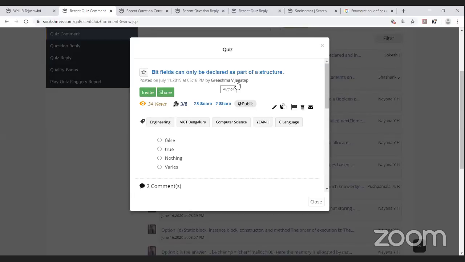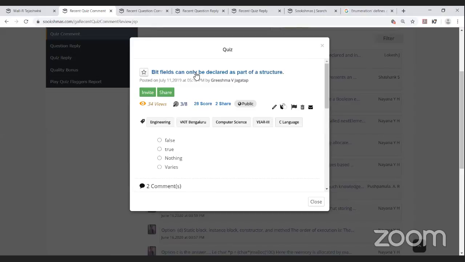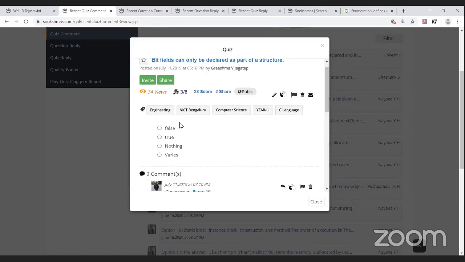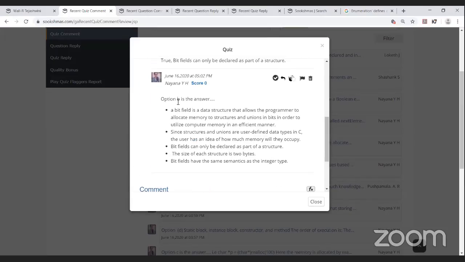It's a question by Grishma: bit fields can only be declared as part of a structure. Basically it's a C language question. The options are false, true, nothing, varies. Yes, and Naina has given an answer. Option B is the correct answer.